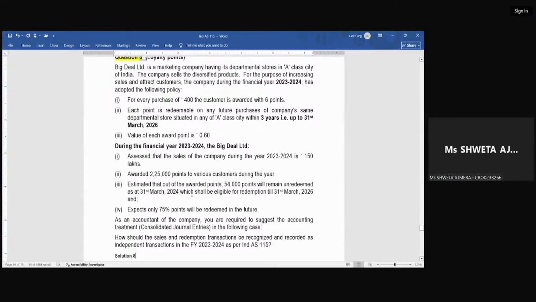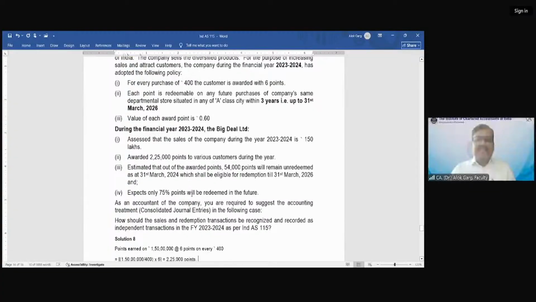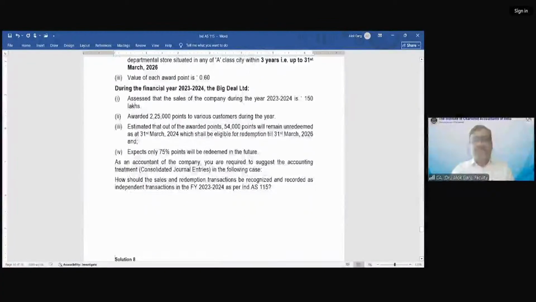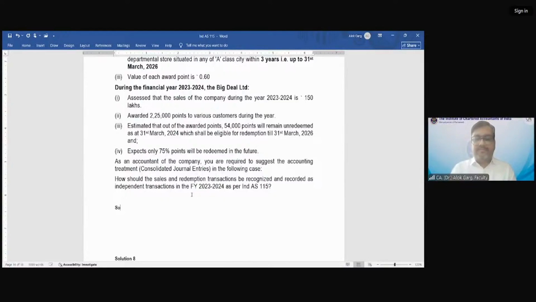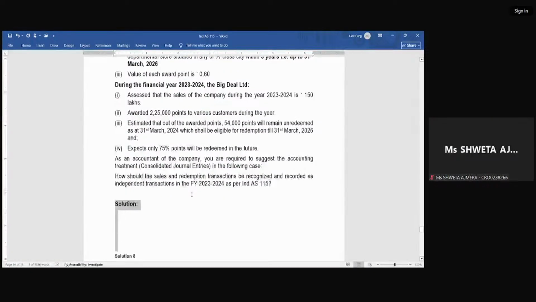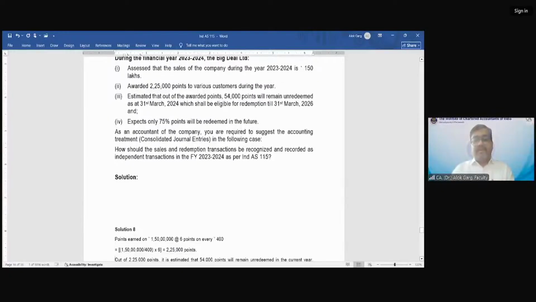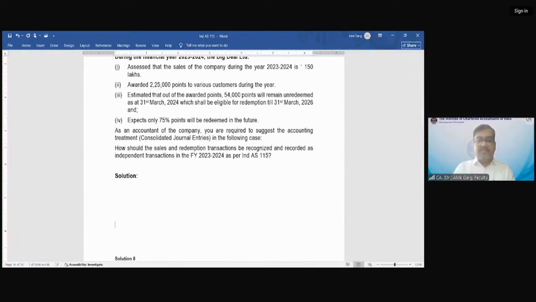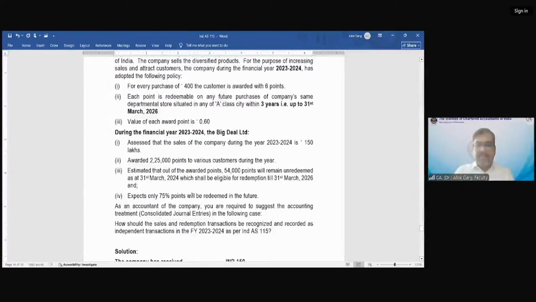If I see the solution, the company has received INR 150 lakh.